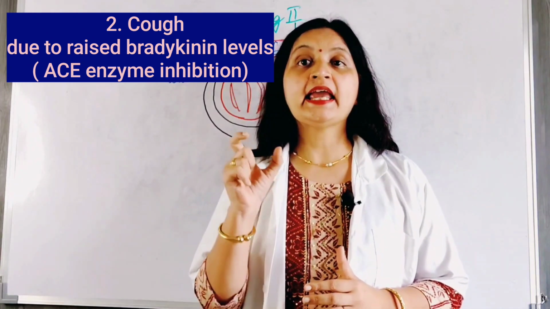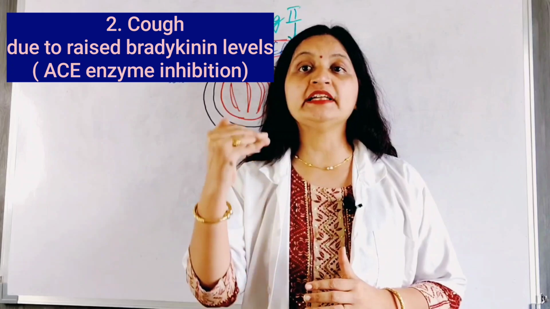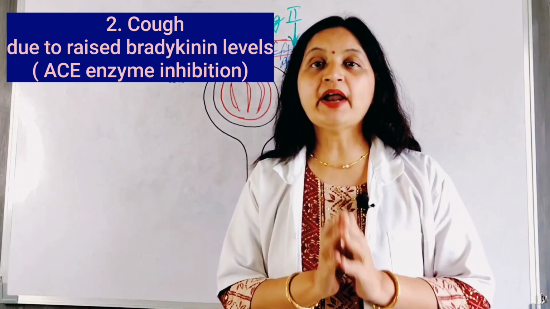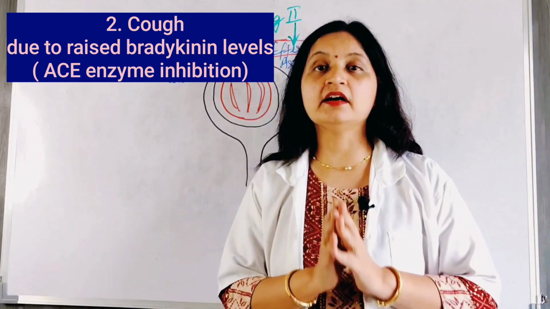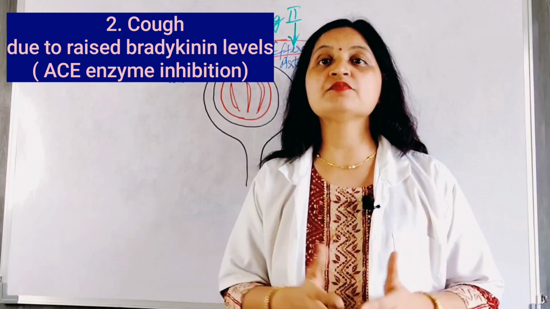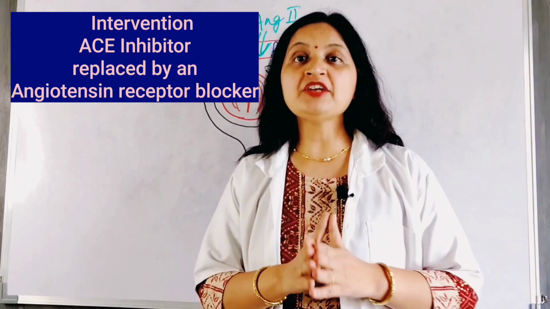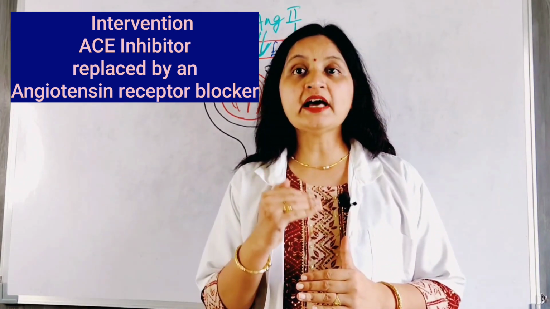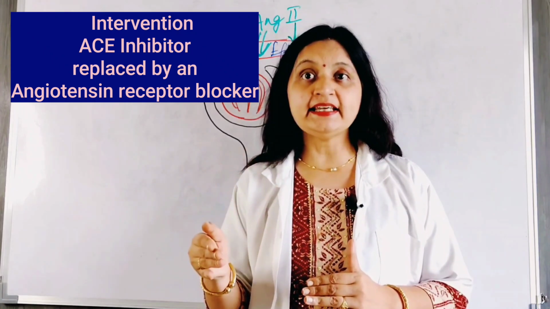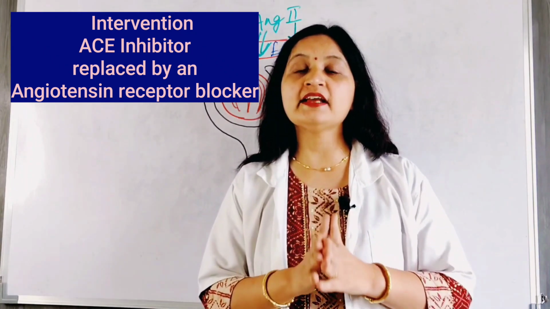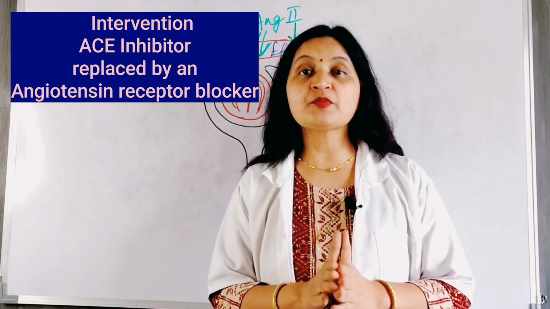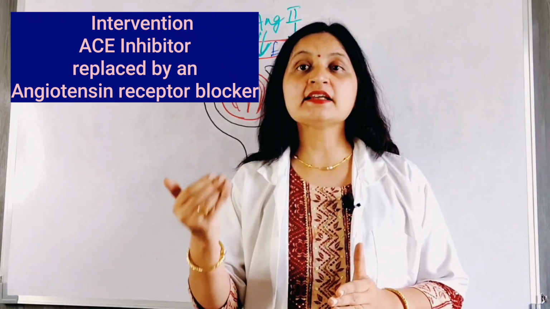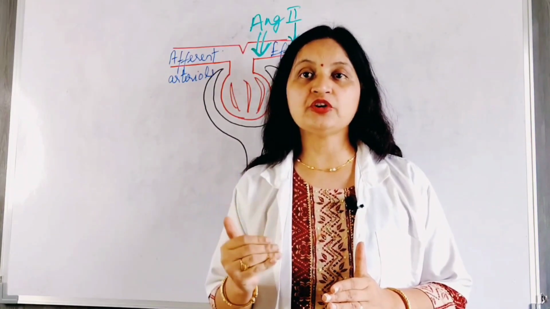Remember, we have discussed that the ACE enzyme is responsible for the degradation of bradykinin. So by inhibiting the ACE enzyme, the bradykinin levels are increased, and it is an inflammatory mediator, and this is responsible for cough production. So if the patient experiences cough as a side effect of ACE inhibitor, dose reduction or switching to another ACE inhibitor is not effective. So in such a situation, the ACE inhibitor needs to be substituted by an angiotensin receptor blocker, which lacks side effects such as cough and angioedema.